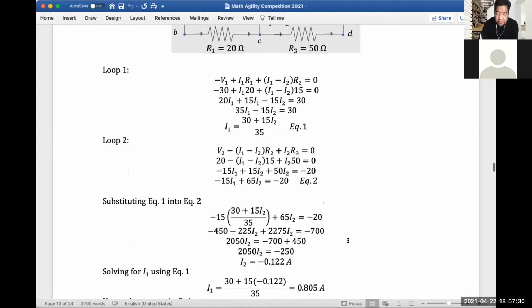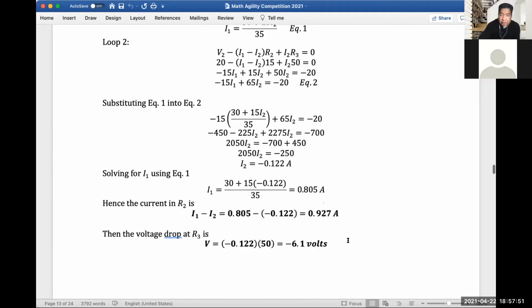And then let's substitute everything. We will get equation 2 as negative 15 I1 plus 65 I2 is equal to negative 20. So if we substitute equation 1 to equation 2 here, we will be able to solve that I2 would be negative 0.122 A. So meaning our assumption for the direction of I2 is not counterclockwise but clockwise, right? So that's what it means by the negative here.